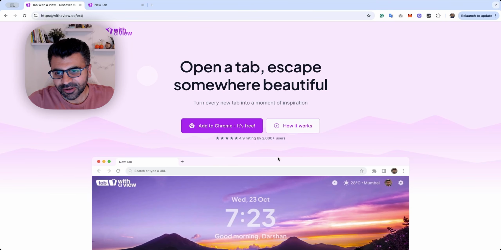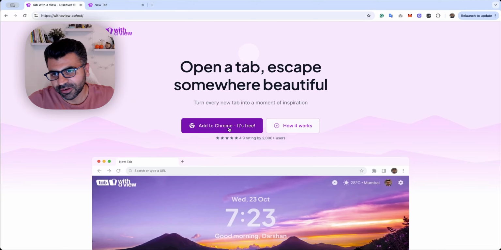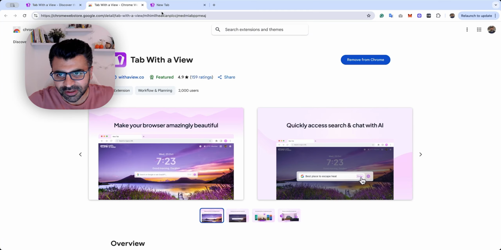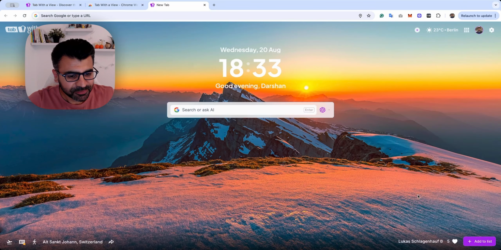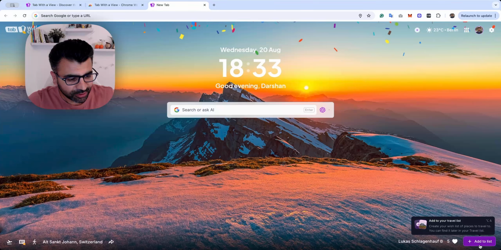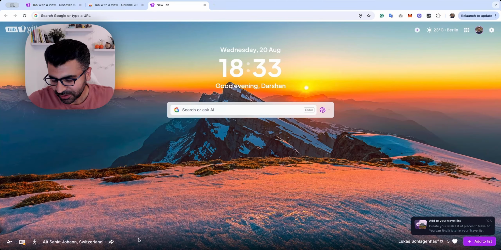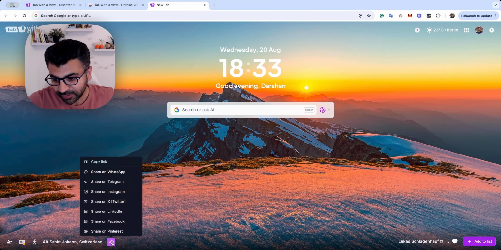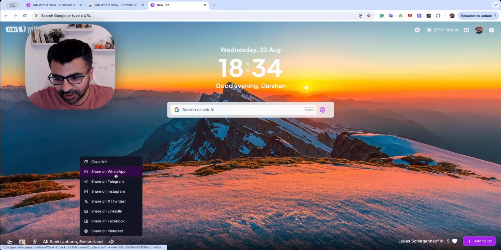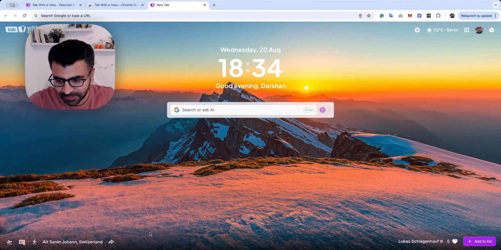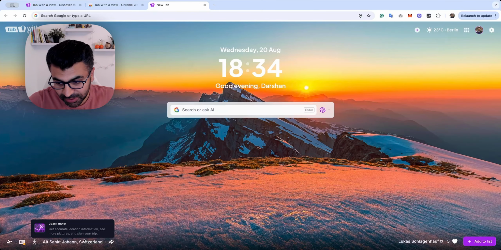So when you install our product, Tab with a View, either from Chrome or from Microsoft Edge, you're going to see this. So if you like what you see, you can click on the like button here, or you can also add it to your list if you wish to travel there someday. What are the other things that you can do? So you can also share this with your friends by copying the link or on any of your favorite social media applications.